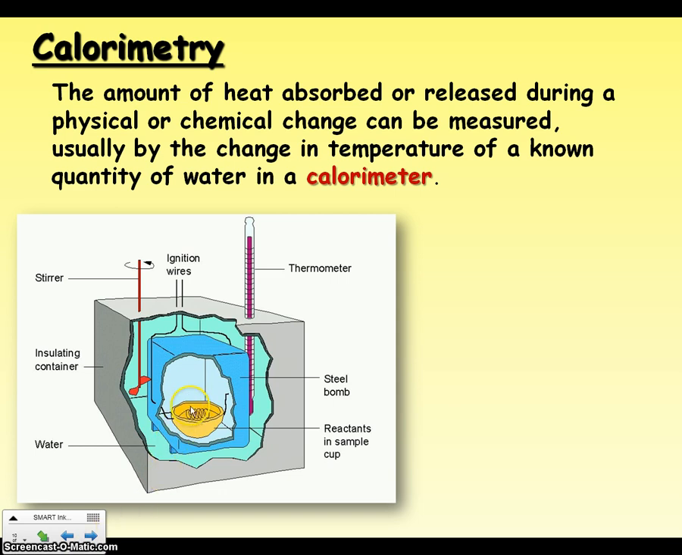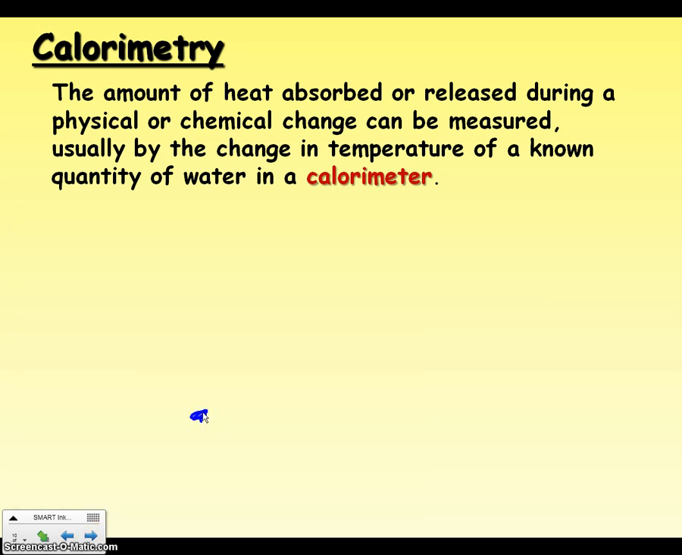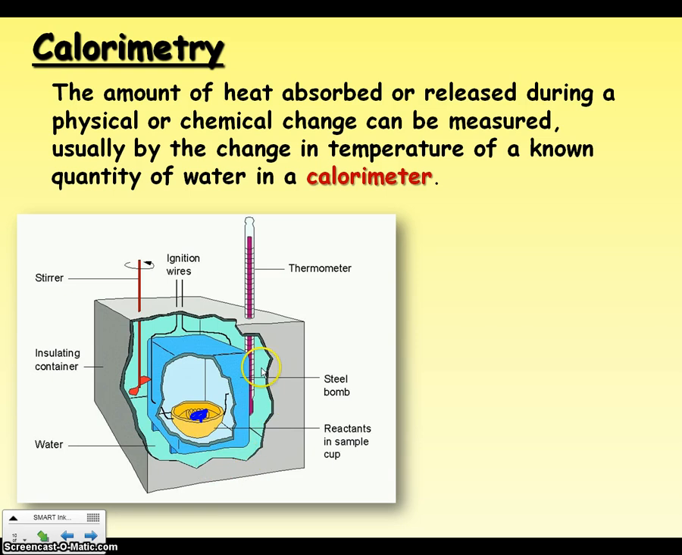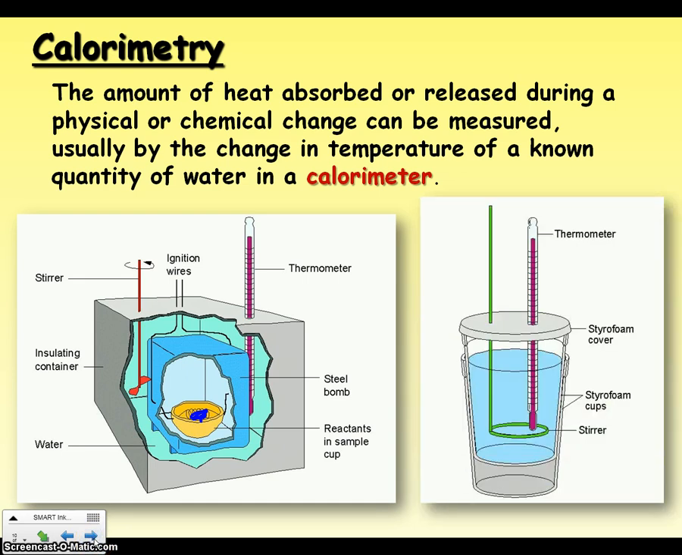But basically, as you see, you have some sort of sample in here, and you are monitoring the temperature change of the water outside of the sample. So the idea is that heat being released by one substance is going to be absorbed by the other substance, and we can use the combination of those two things to figure out how many calories or how many joules are found within that particular substance.